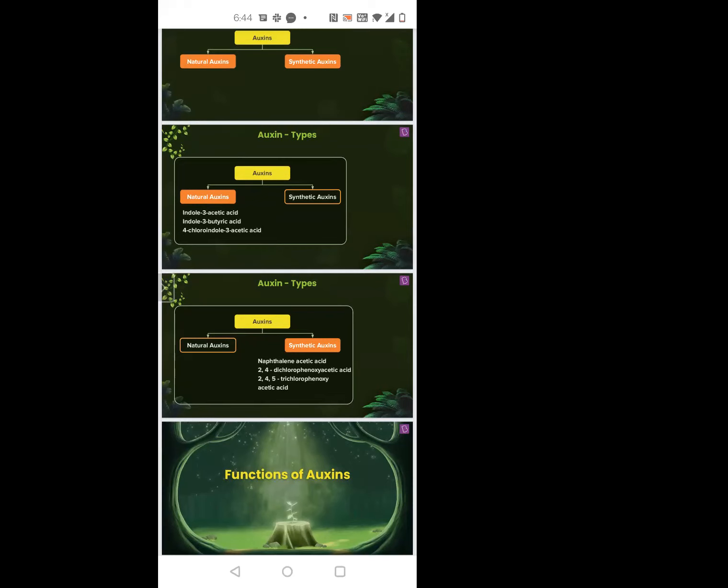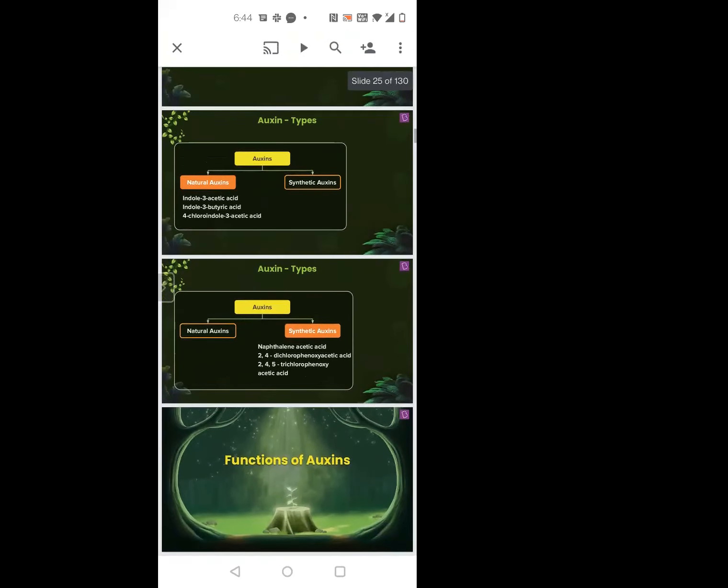Ma'am, I know this acid formula, structure and all. I've learned it in chemistry. Very good. But now you just remember which is synthetic and which is natural. These days I'm becoming a pro, ma'am. I know. Very good pro.